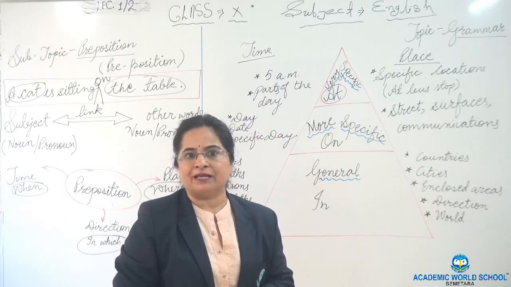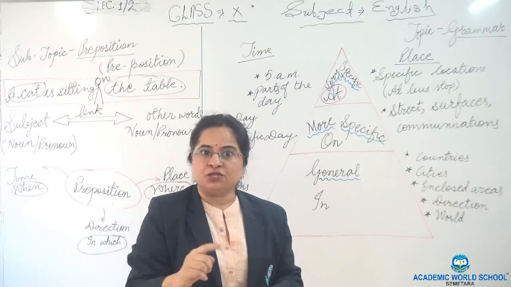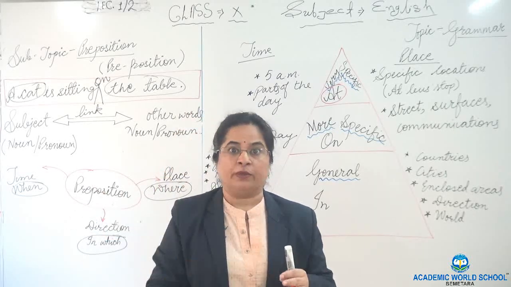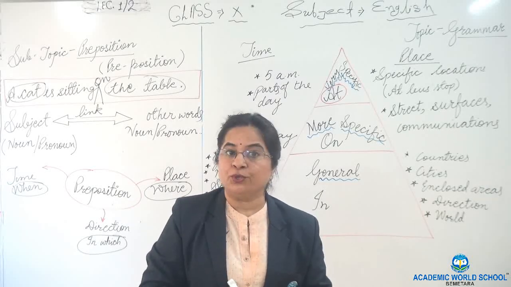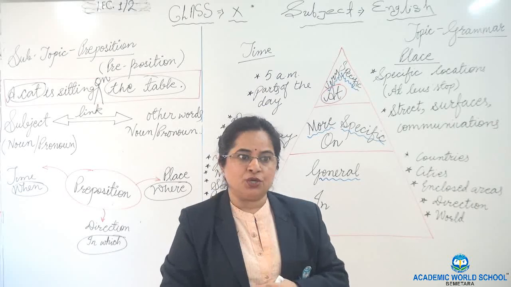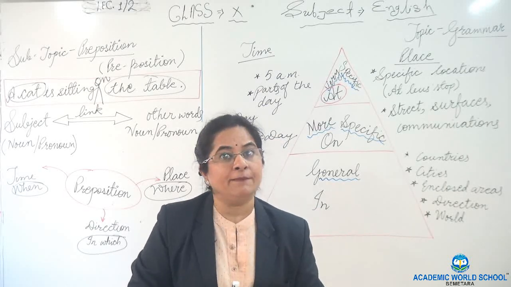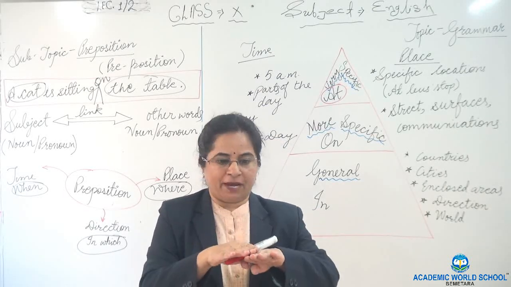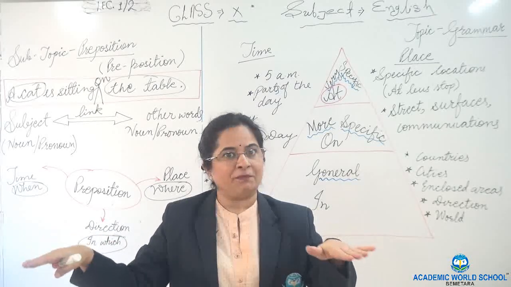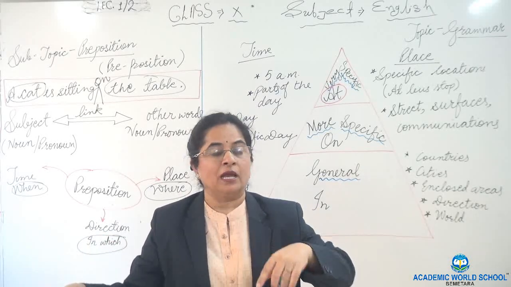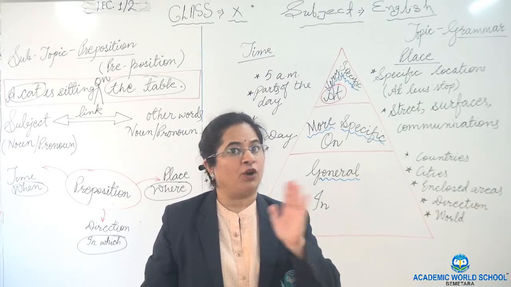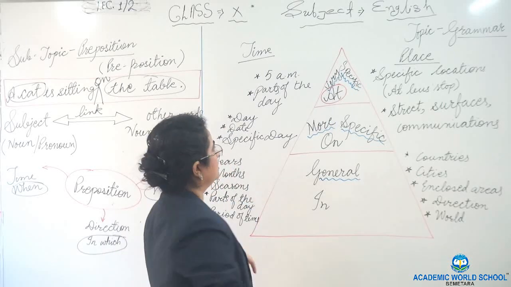Then specific locations, it could be anything. If I am talking about a bus stop, it's a structure. You never sit on the bus stop. When I say I am waiting for you at the bus stop, you are waiting at the bus stop. But when I say I am waiting for you on the platform, that is a surface, you are standing on the platform, and that time you will use on. But when you are talking about a railway station, airport and bus stop, it should always be at, specific.